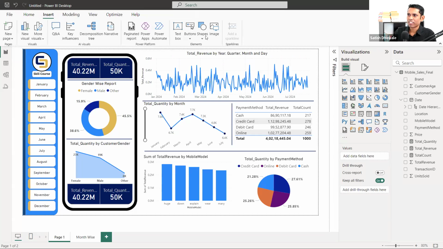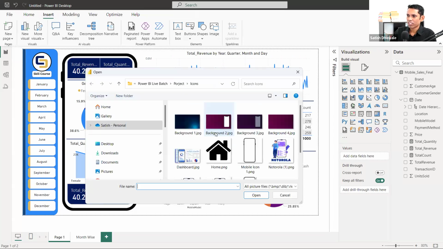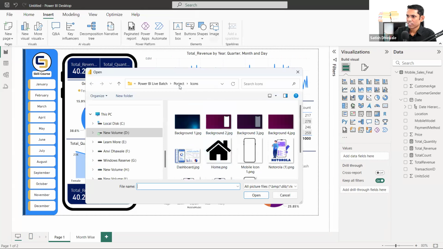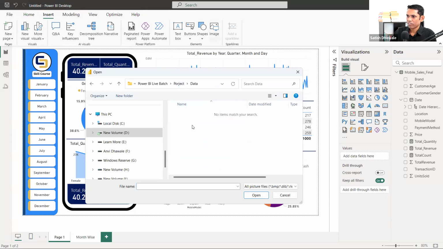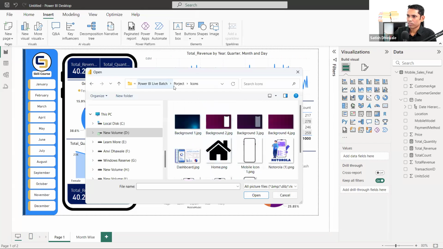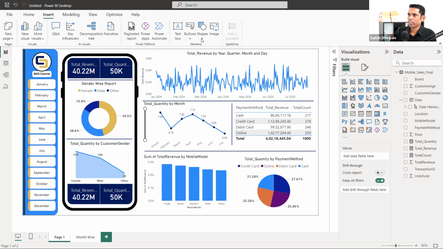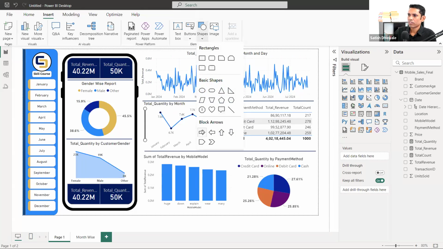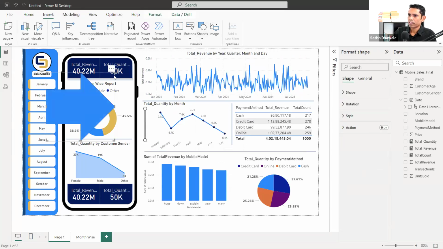Let's go back to the insert, add the image. We have the shapes. Let's add anyone from the data. Let's add this icon. Oh, we are not having an arrow shape actually. Let's add from here. Insert, shape, arrow. That's it. Okay, so it is going to help you go to the next.